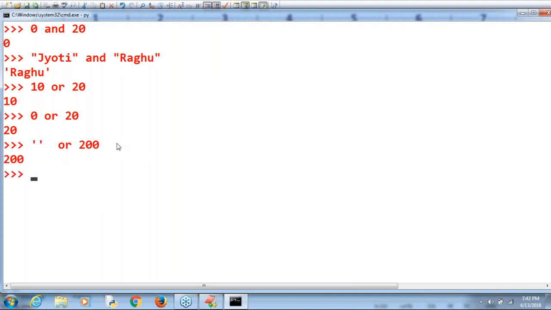Observe that second one, right? Now a space I gave, or 200. What is the answer? Is the first one true or false? True, because at least one character is there, a space is there. That's why the answer by default we are going to get is the space only. Remember that.